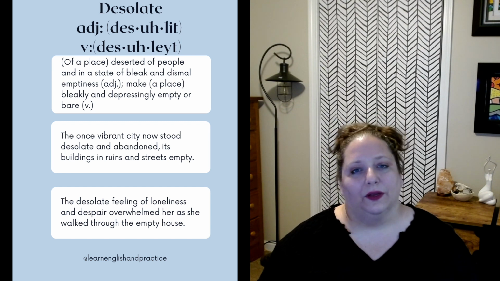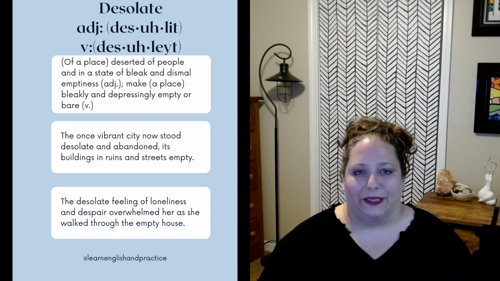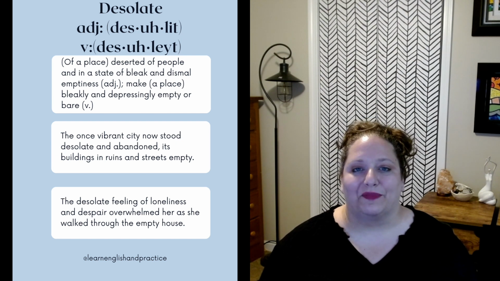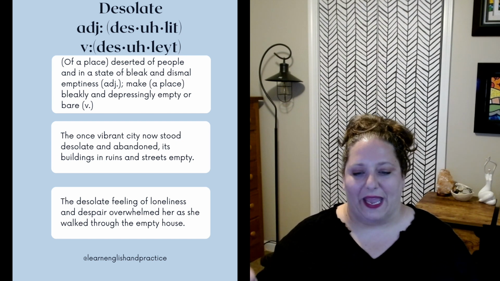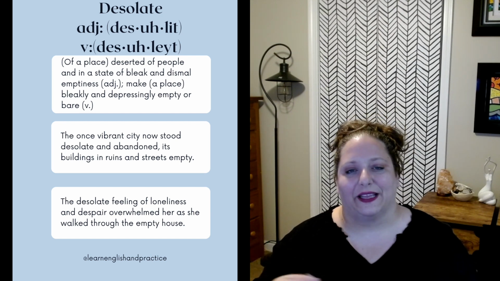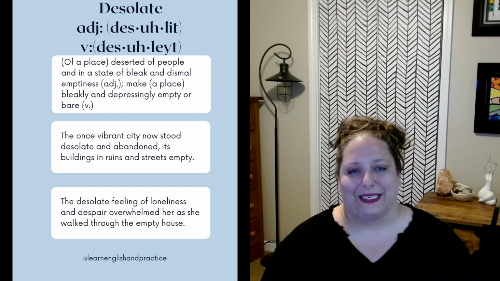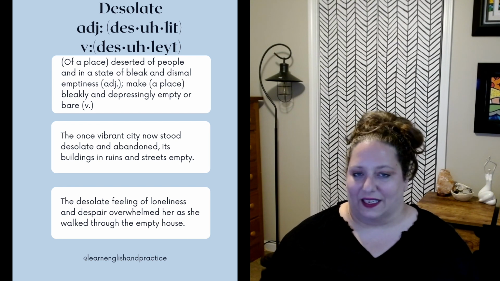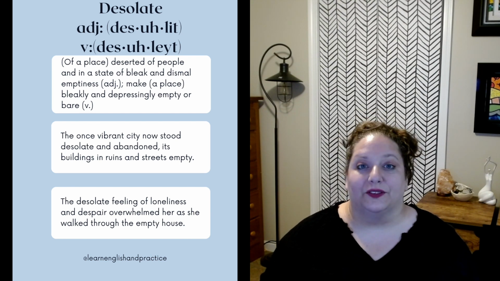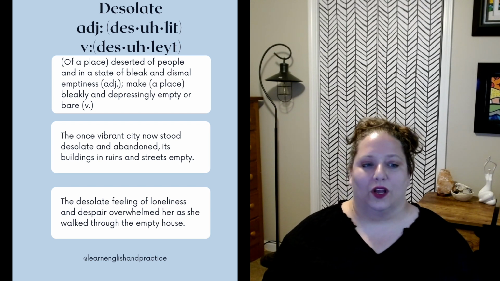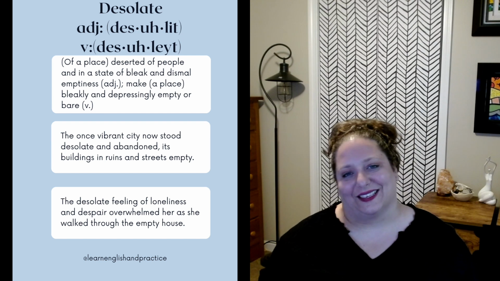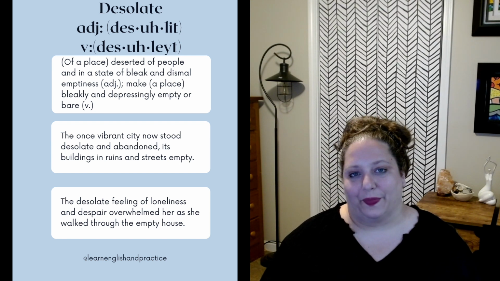And as a verb, we would say make a place bleakly and depressingly empty or bare. All right, it's a verb. So to desolate something is to make it free of things and make it bleak and empty. So the word desolate in the context of an adjective could be used to describe a desert where there's nothing and it's just sand into the horizon. That would be a desolate setting.